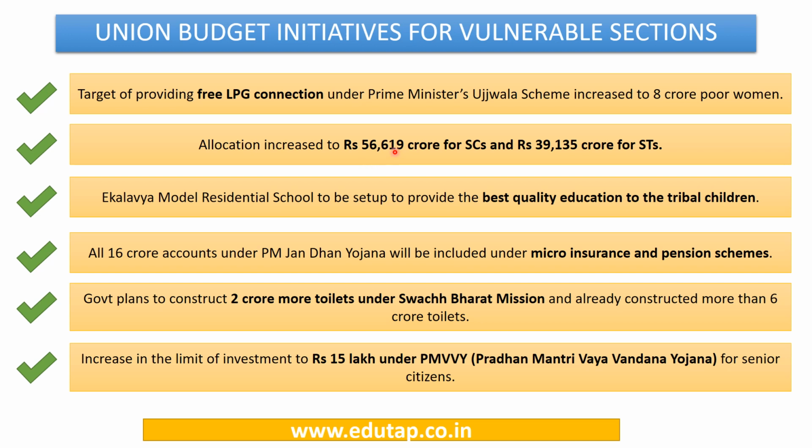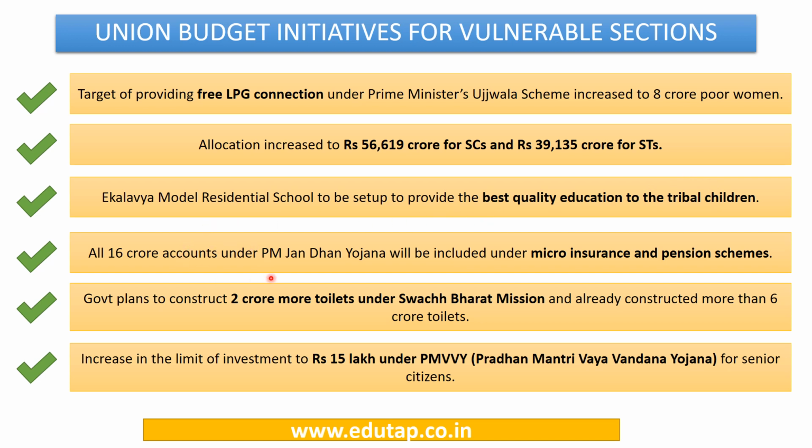Allocation has been increased to rupees 56,619 crores for SCs and rupees 39,135 crores for STs. So allocation for both SCs and STs has been increased, and more amount is allocated for SCs as compared to STs. Eklavya model residential schools are to be set up to provide the best quality education to tribal children. This is very important: Eklavya model residential schools are to be set up to provide education to tribal children. Tribal is the key word here, so we have to remember these are for STs.